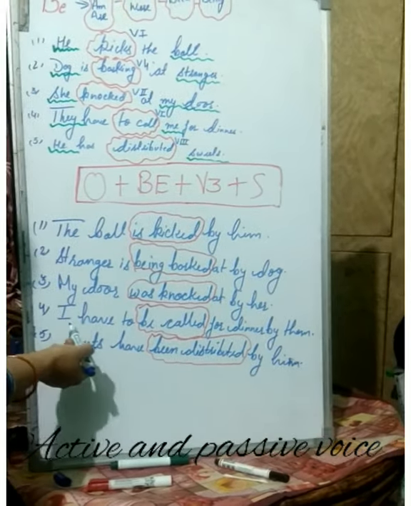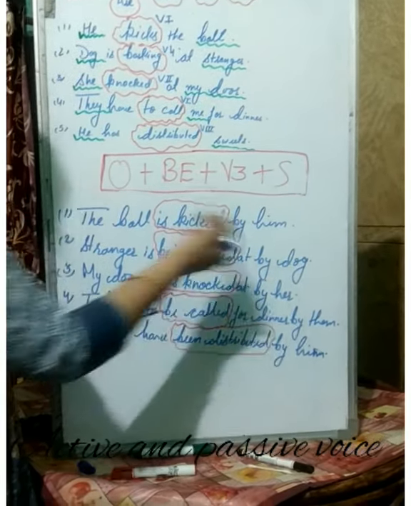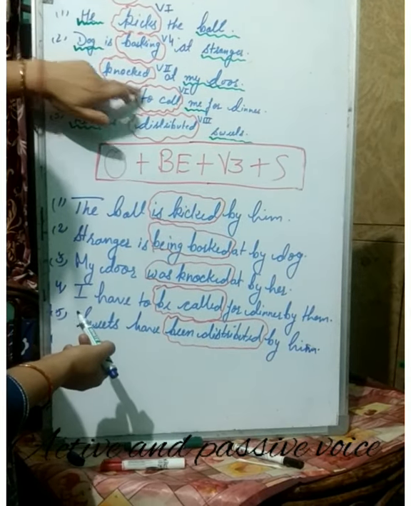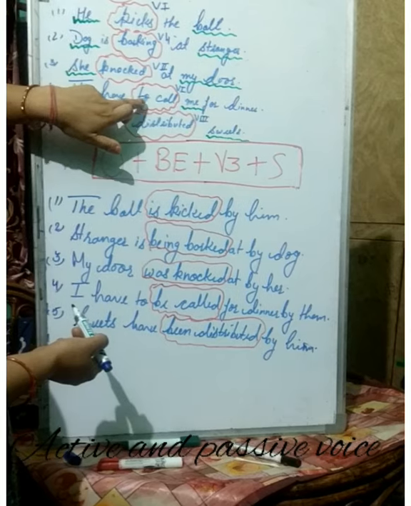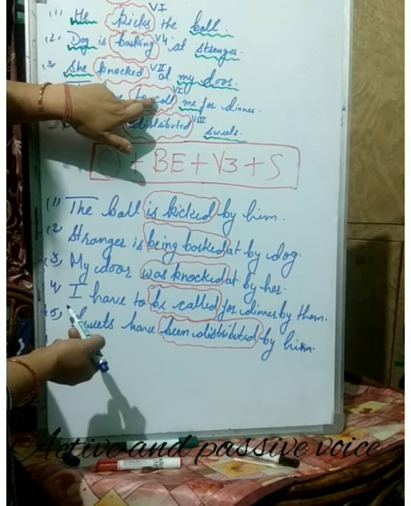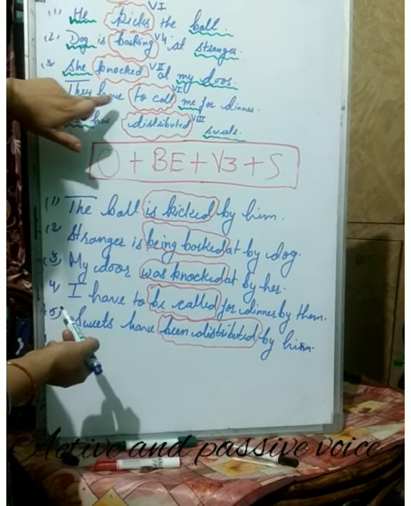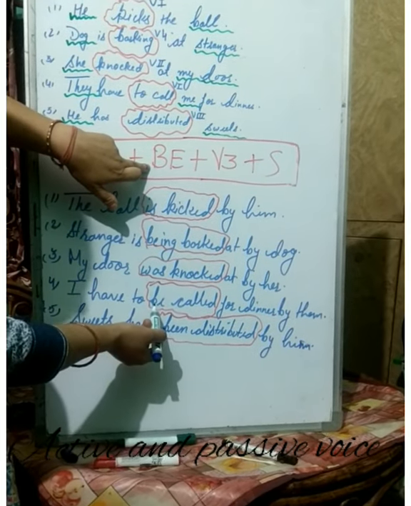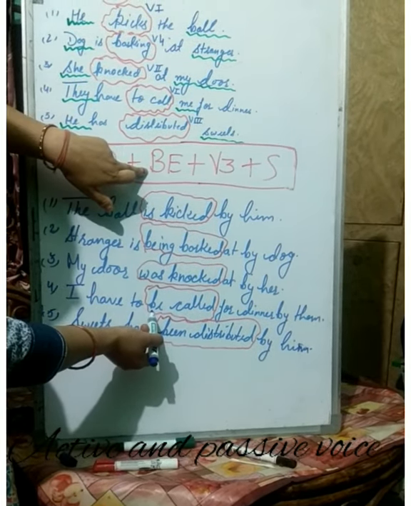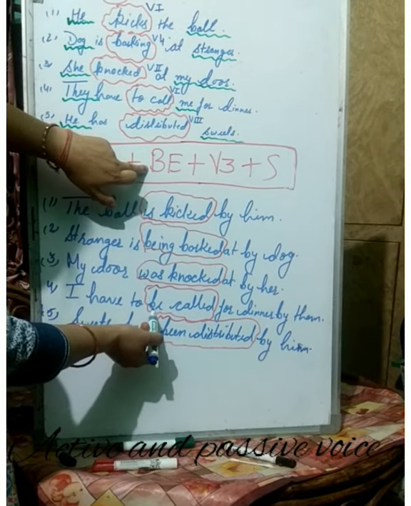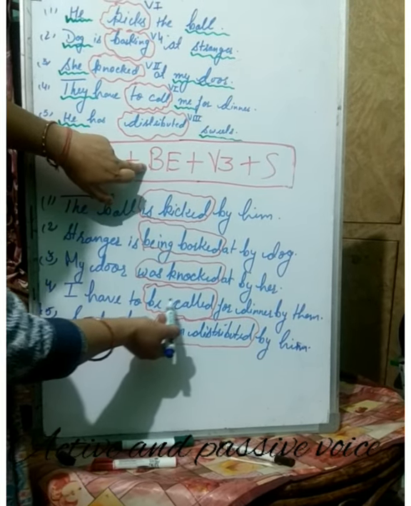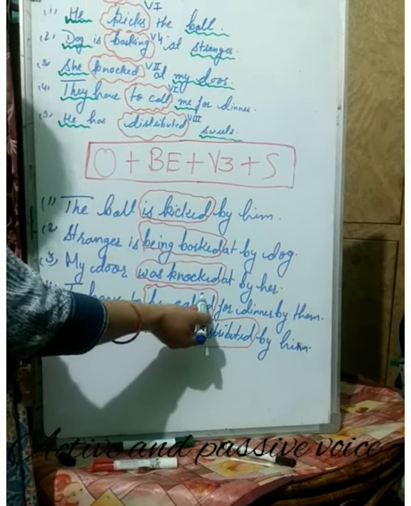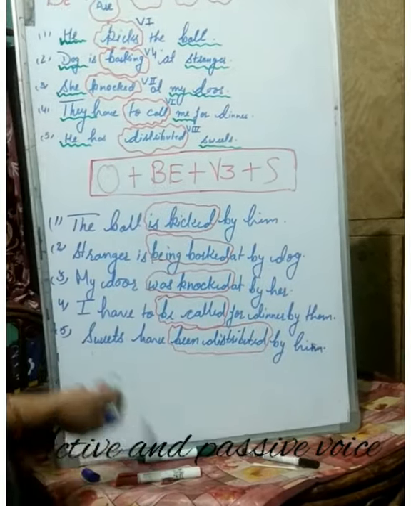Now the fourth one: I have to be called for dinner by them. Now, they have to call me for dinner. I already told you this to call is an infinitive. So here, in place of the be verb, what have we used? The actual form of be, that is be. And call changes into the third form, that is called, and them, that is the subject here.